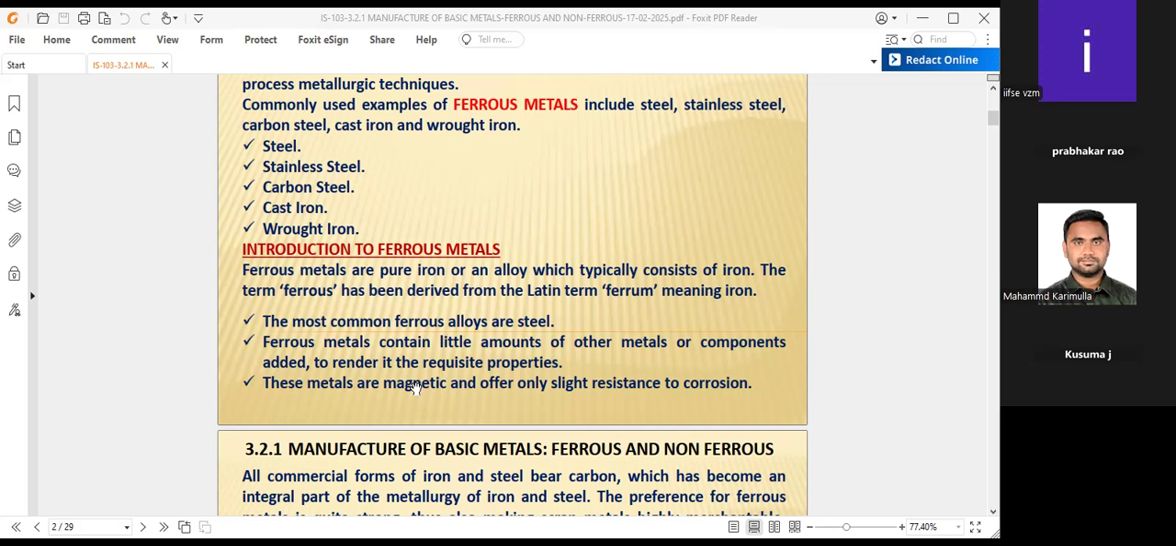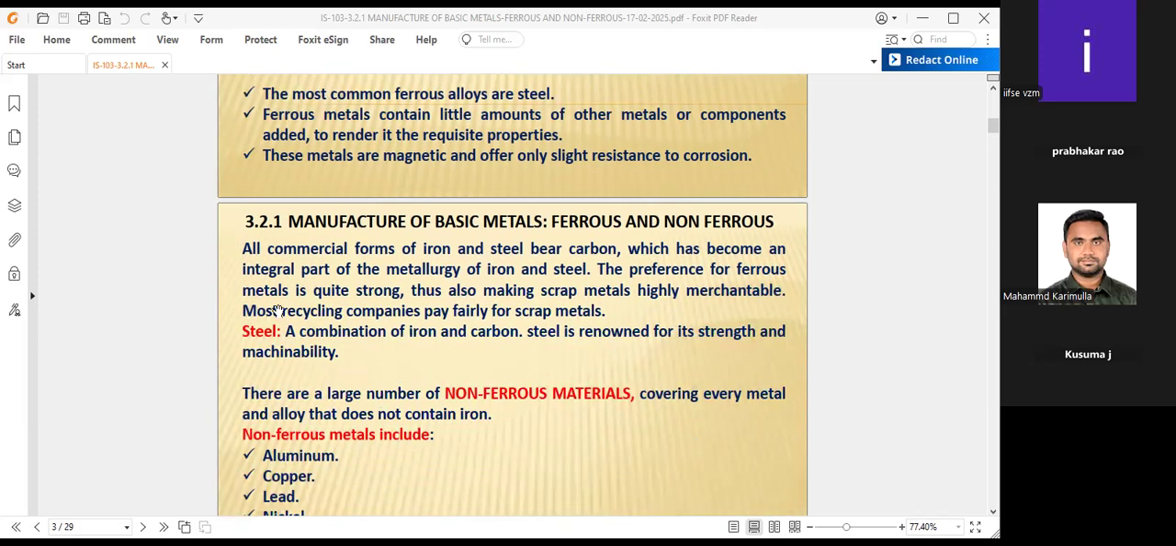These metals are magnetic and offer only slight resistance to corrosion. These are important properties when compared to non-ferrous materials. The ferrous materials have magnetic properties and offer only slight resistance to corrosion also. So all commercial forms of iron, steel and bare carbon have become an integral part of metallurgy, iron and steel. For example, iron and steel is iron and carbon. It will be discussed in this.